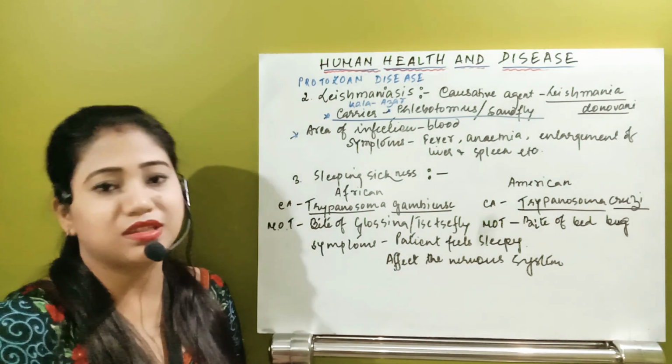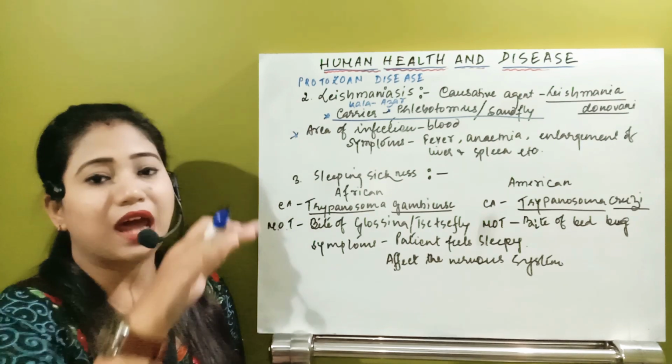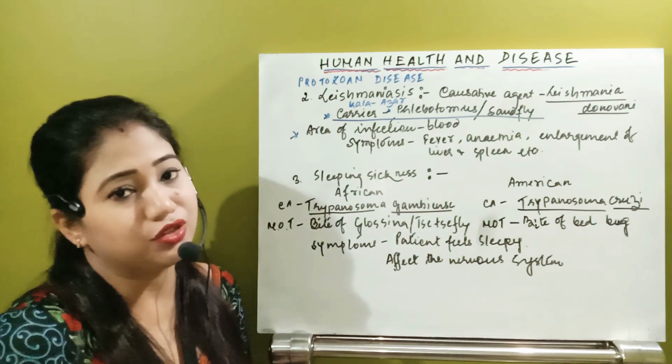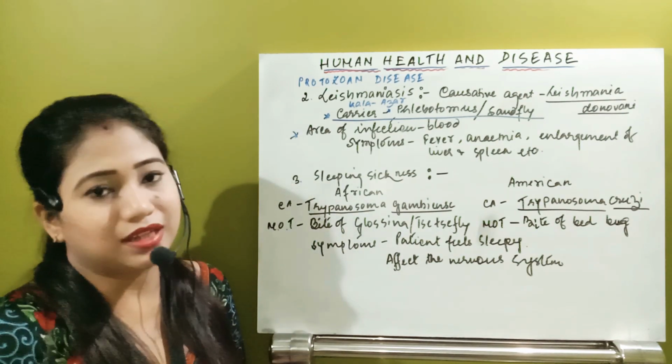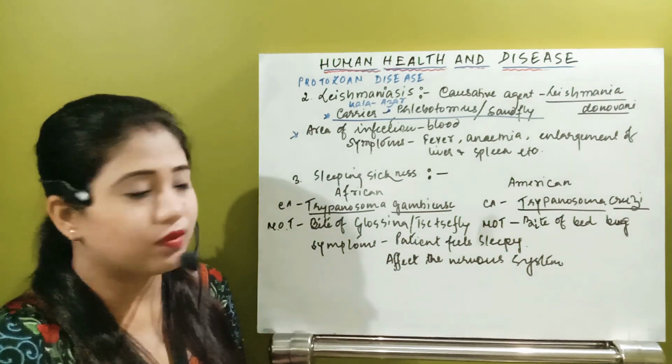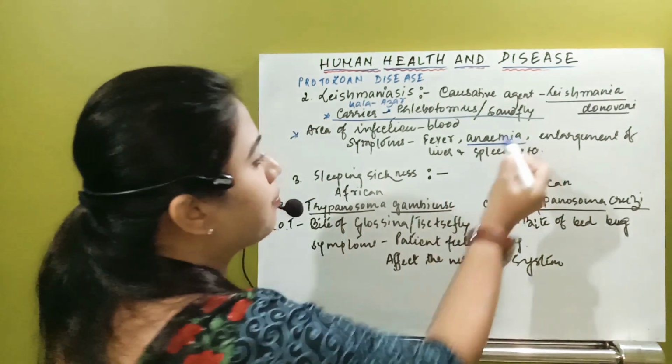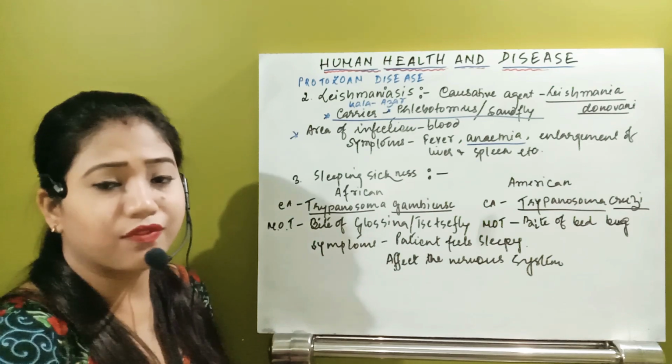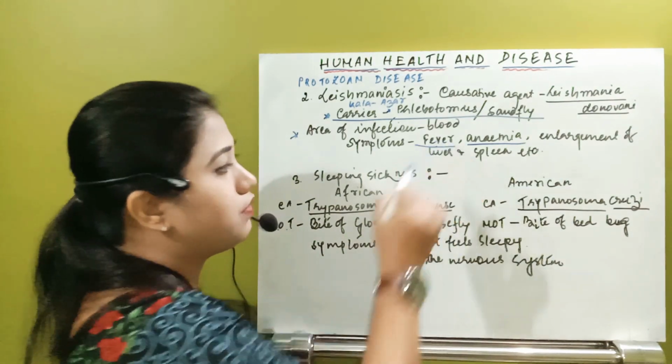And whenever the RBCs burst, what happens? The RBC count will severely drop. And due to that, what happens? The individual will suffer from anemia. And obviously, he has an infection, so he will also have fever.